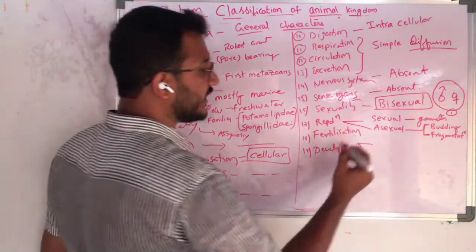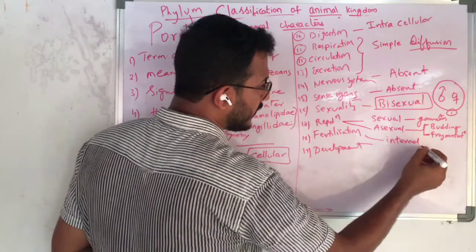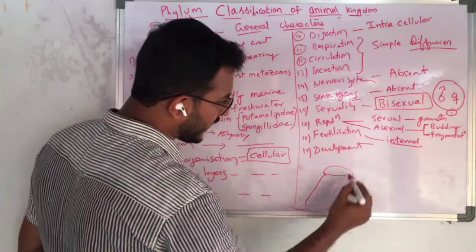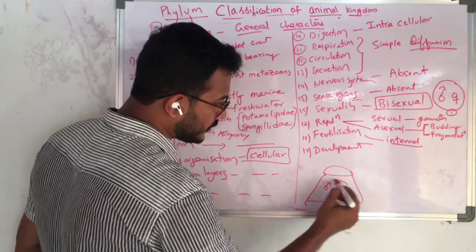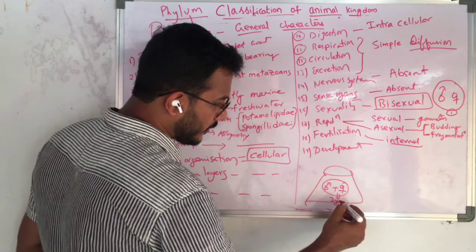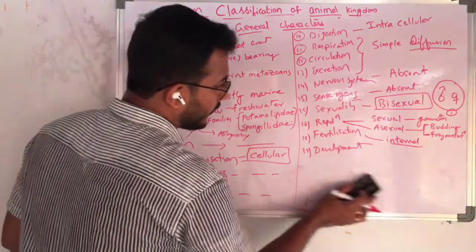And the fertilization is internal. That means the fusion of male and female gametes, for example in this organism, takes place inside the body and forms the zygote inside the body. So this is internal fertilization.